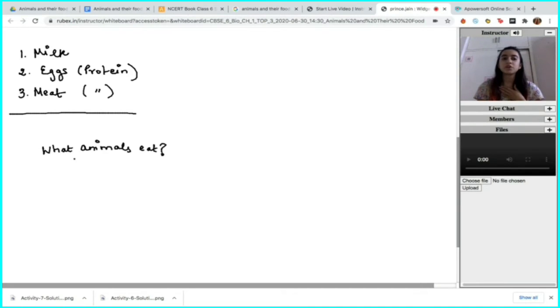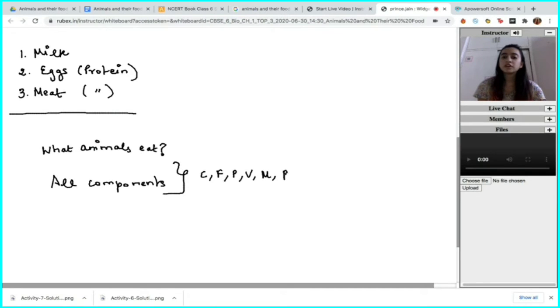Just like us, we also need to provide them with all components of food, which are also important in their diet. So the proteins, fats, carbohydrates are not just important for humans, they are important for all animals. They need to be given all of those components. What are the components that we discussed? There were carbohydrates, fats, proteins, vitamins, minerals, and also one additional thing, roughage. Roughage is an even greater component of the animal diet than the human diet, right?